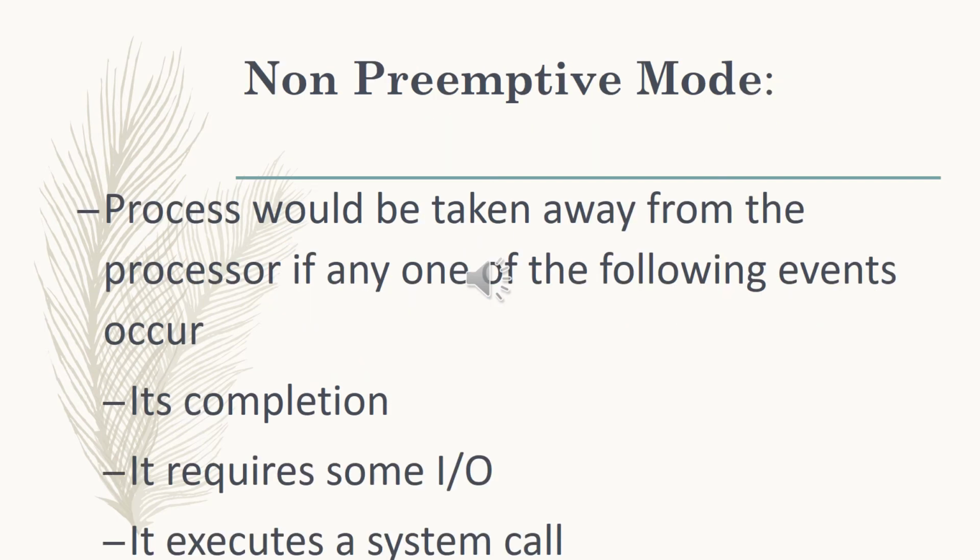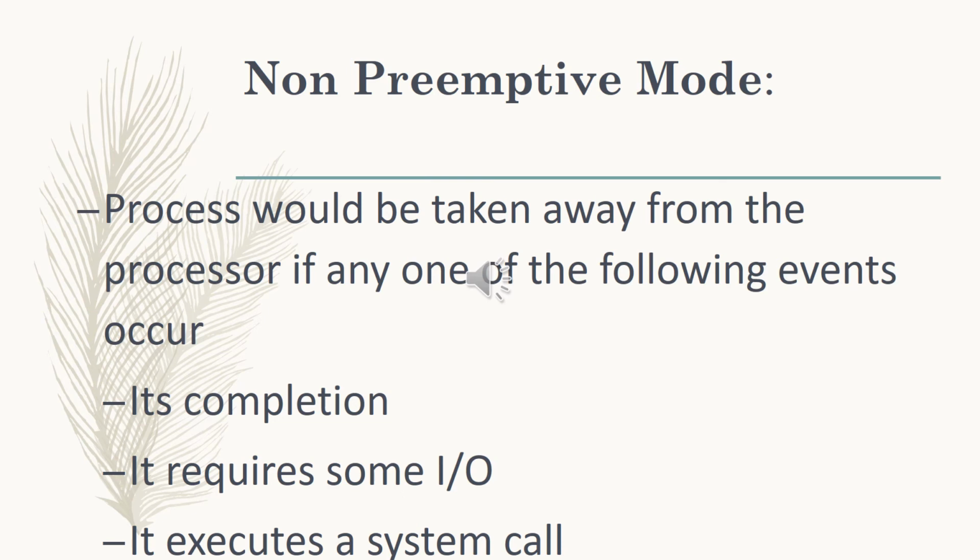In the non-preemptive mode, the process would be taken away from the processor if any one of the following events occur. First one is the completion of execution, that is, the particular process is executed fully. Second one is that at that particular moment it requires some input-output operation for the completion. Then also the processor will stop the execution.